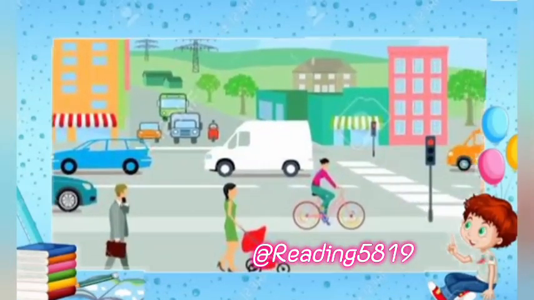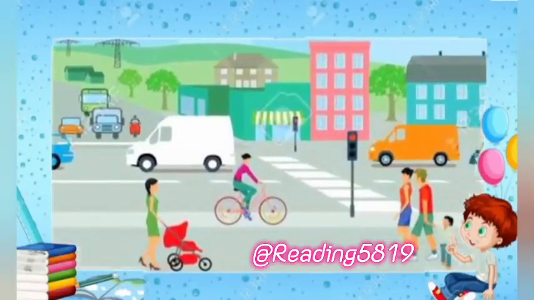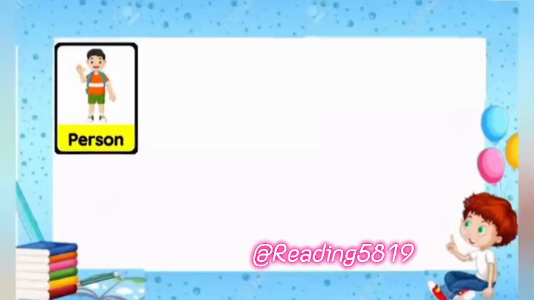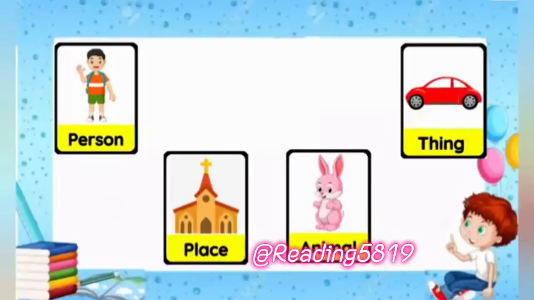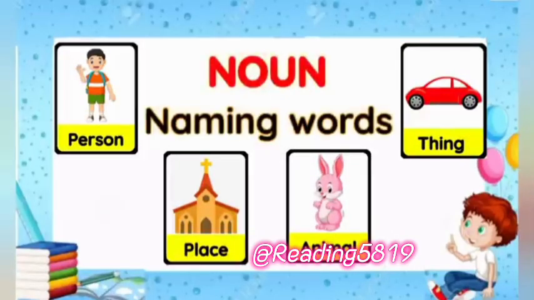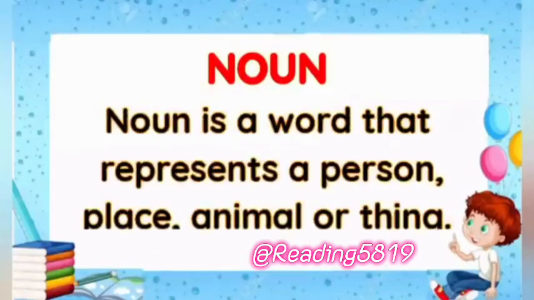Everything that we see around us has a name. Be it a person, place, animal or thing. All the naming words are called noun. Noun is a word that represents a person, place, animal or thing.